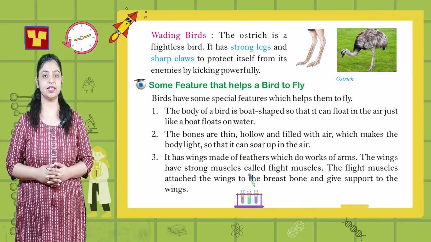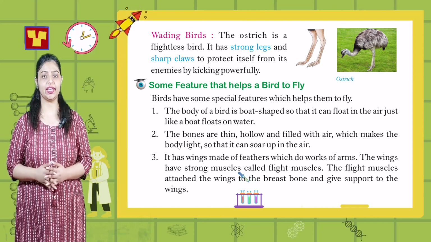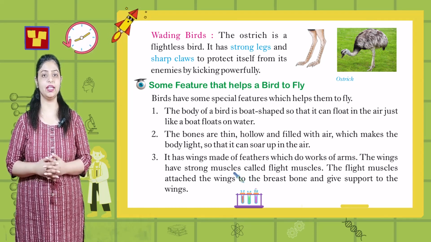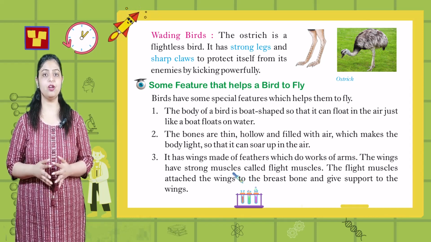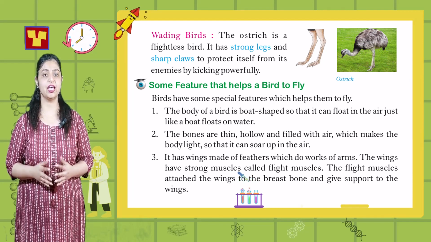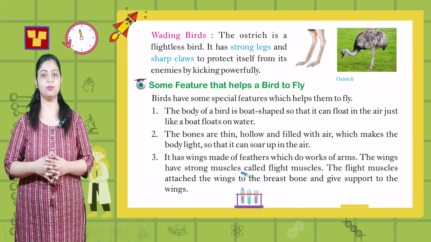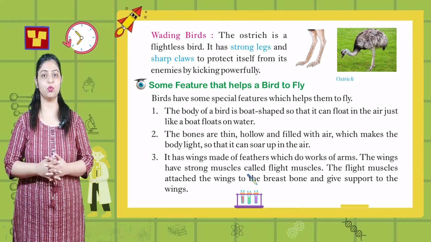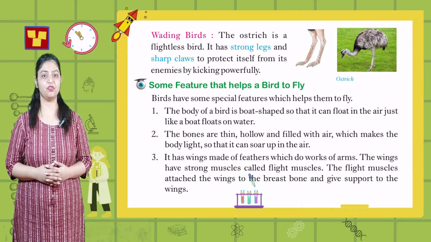The bones are thin, hollow and filled with air which makes the body light so that it can soar up in the air. It has wings made of feathers which do works of arms. The wings have strong muscles called flight muscles. The flight muscles attach the wings to the breastbone and give support to the wings.